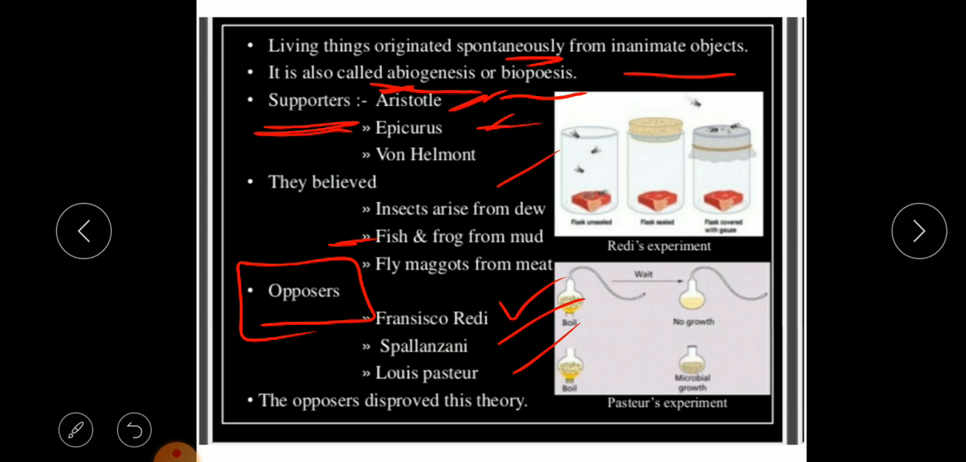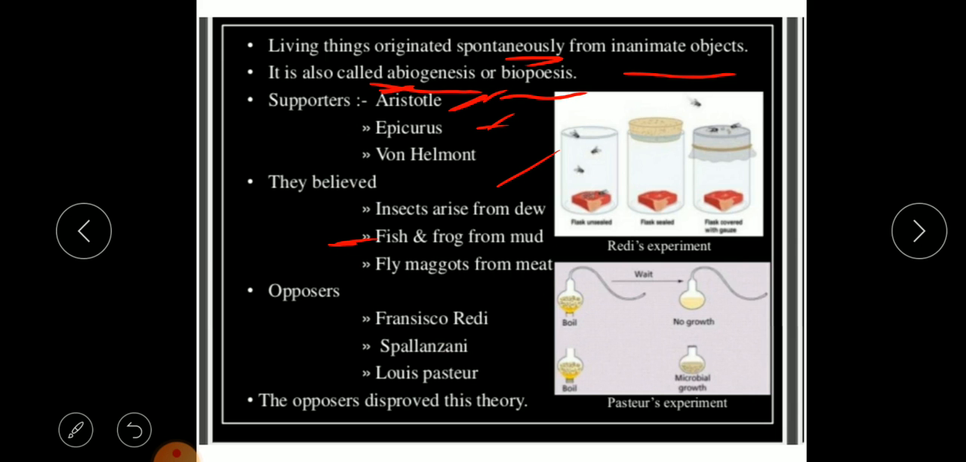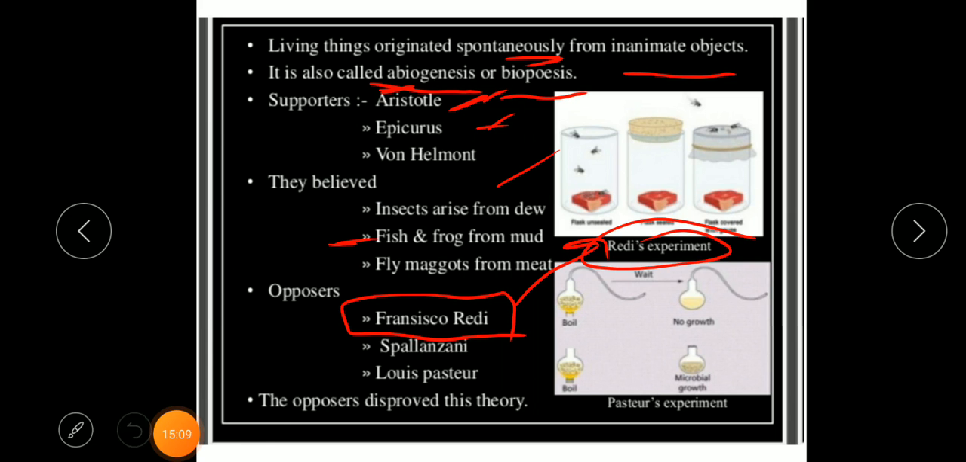Now why did they oppose this theory? Because they believed in biogenesis, which is completely opposite of this. And to prove this wrong, they came up with different experiments. Francisco Redi, who opposed this, came up with an experiment famously called Redi's experiment. Now let us see what he did in his experiment.